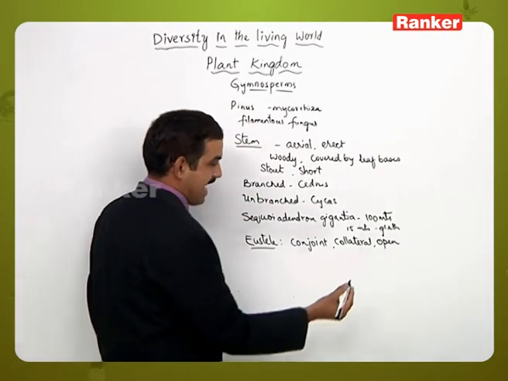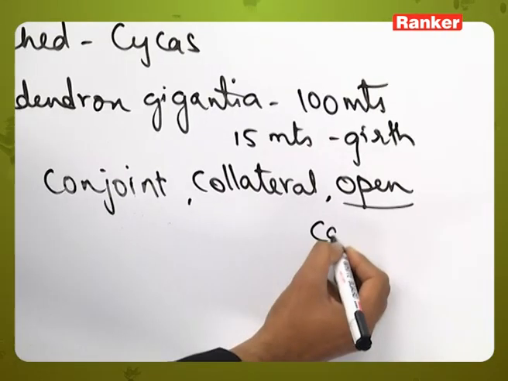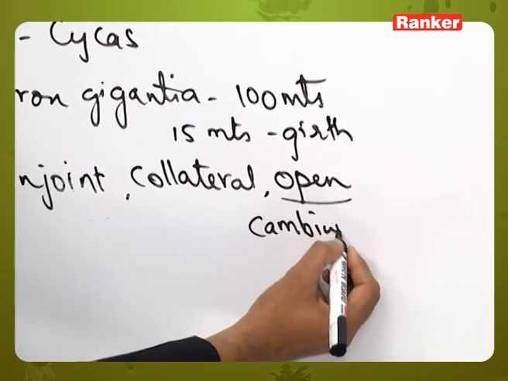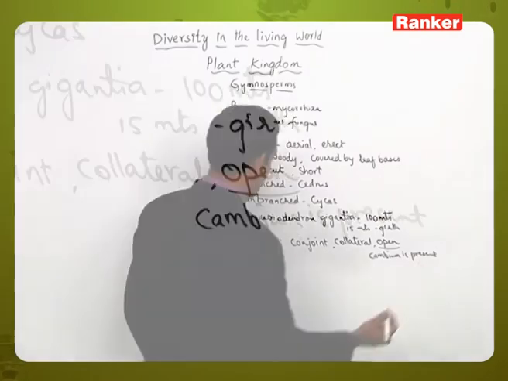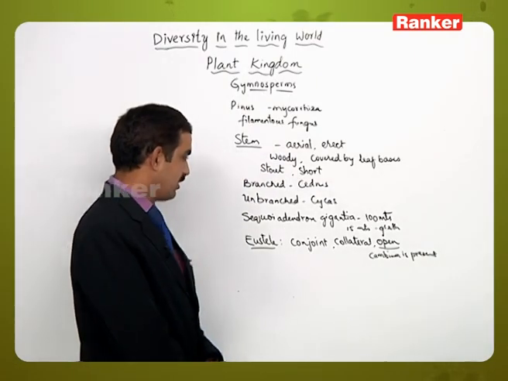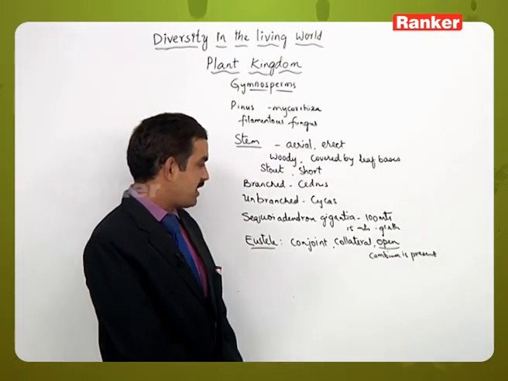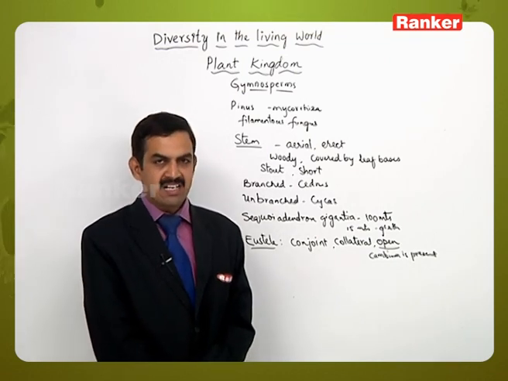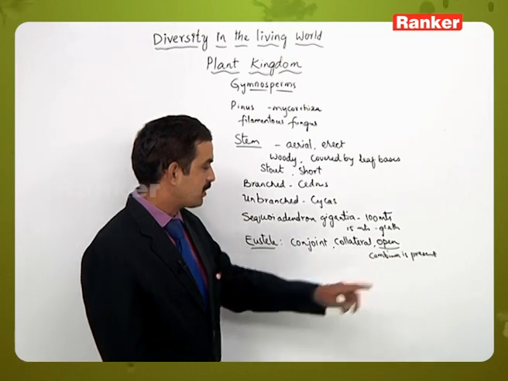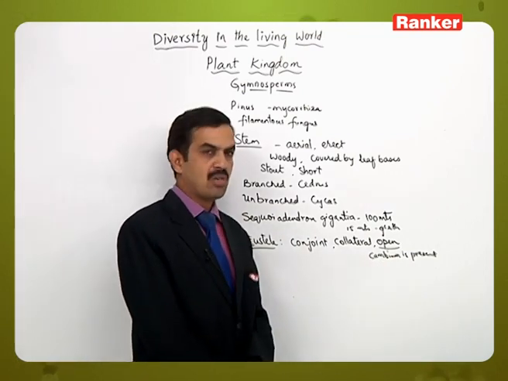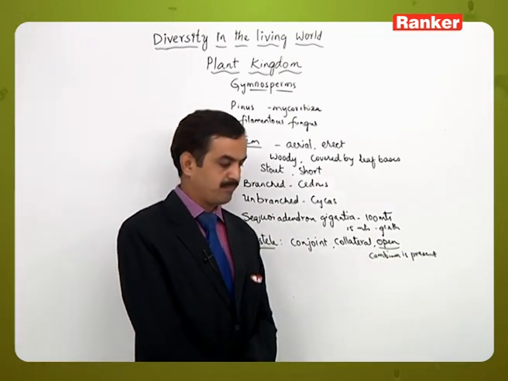As the open type, that is, cambium is present between the xylem and the phloem. So here the vascular bundles are arranged in the form of a ring-like structure. So there is a possibility of secondary growth because of the presence of cambium inside them.